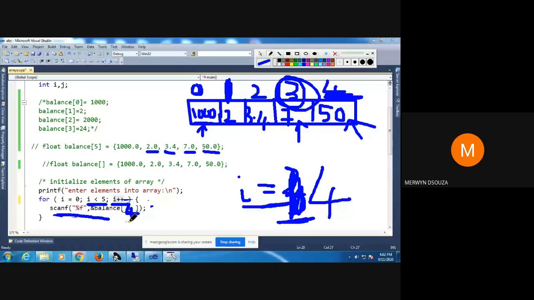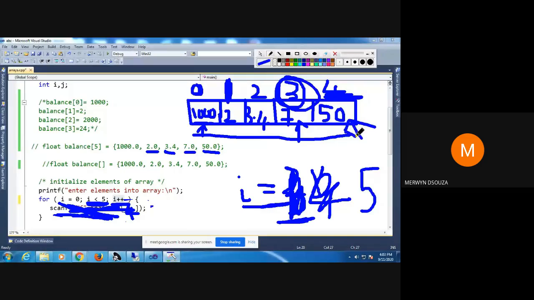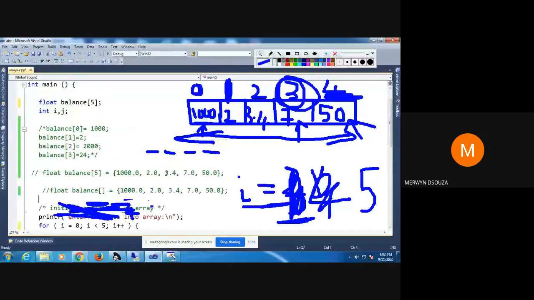Okay, it's done. Increment I. So I will become 5. Check the condition. Is 5 less than 5? No, 5 is not less than 5. So you will not take any more input. Why? Because 5 is not less than 5. You stop with the input. And as you can see, our array has been built. So, understood? This is how your for loop is used to enter values into an array.